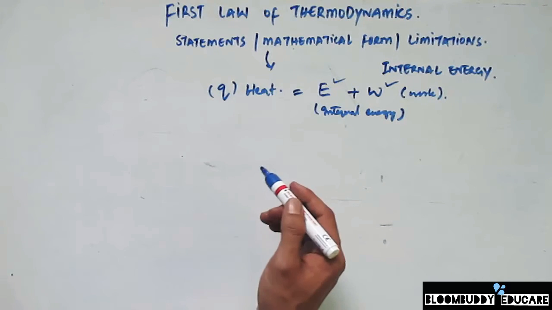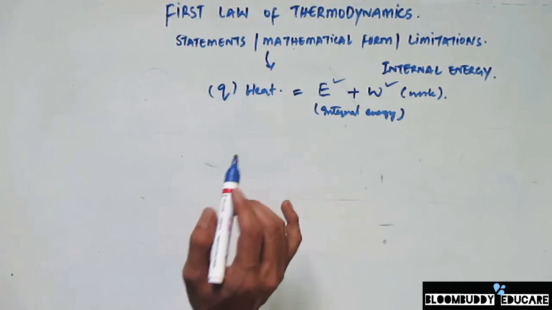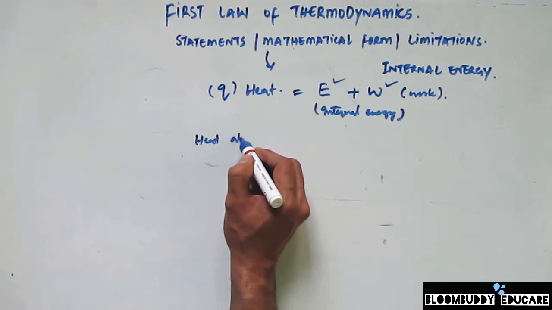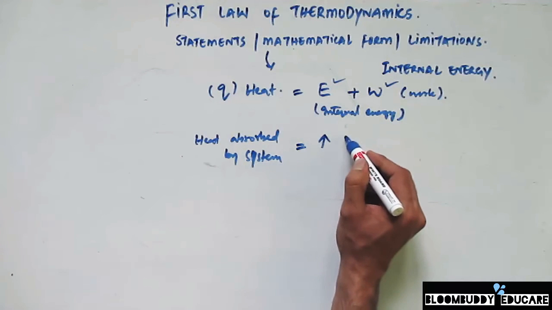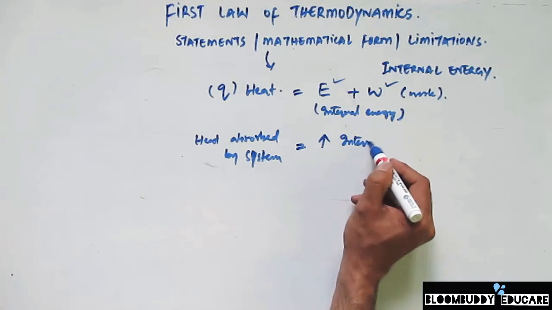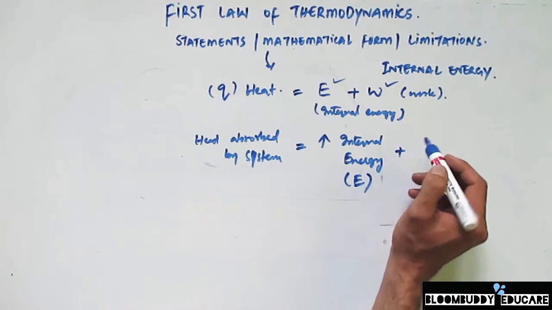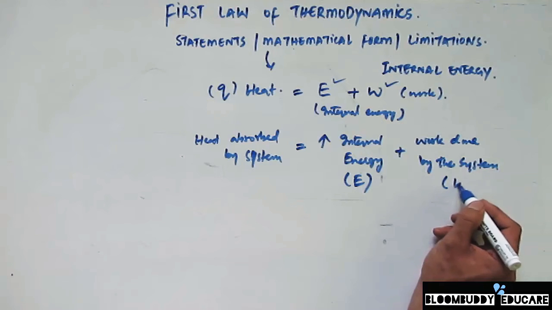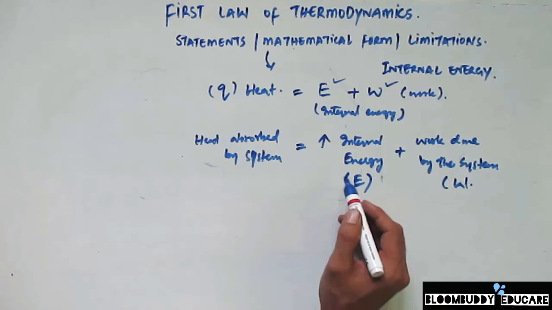Now, if we put it in a more accurate form, in the case of the first law of thermodynamics, the heat absorbed by the system is always equal to the increase in internal energy, represented by E, plus the work done by the system, represented by W. The increase in the internal energy of the system can be calculated.